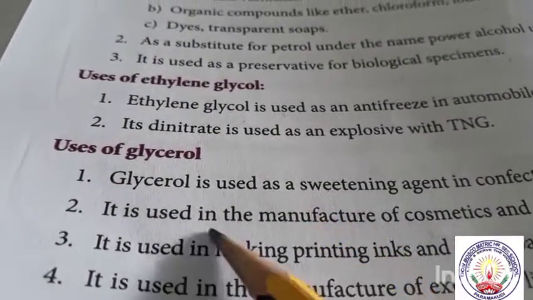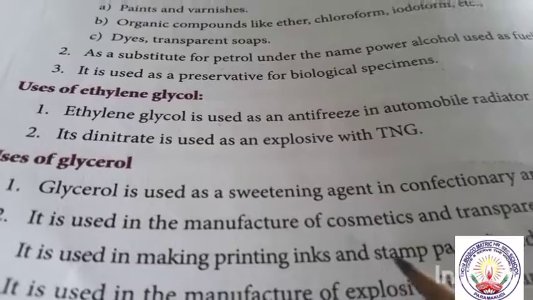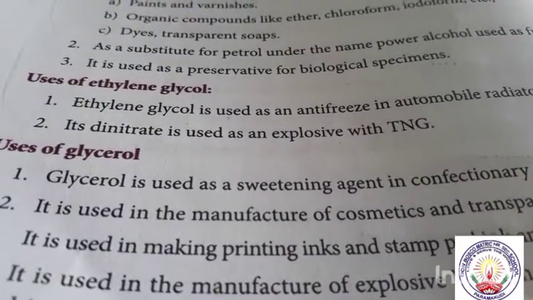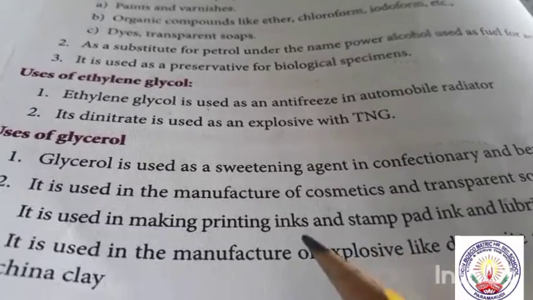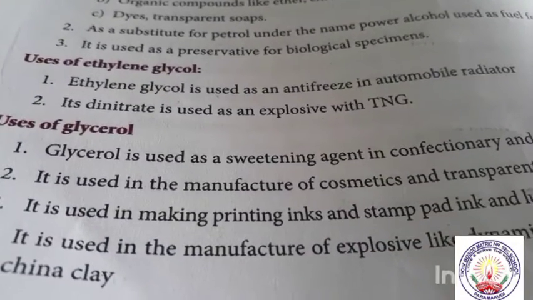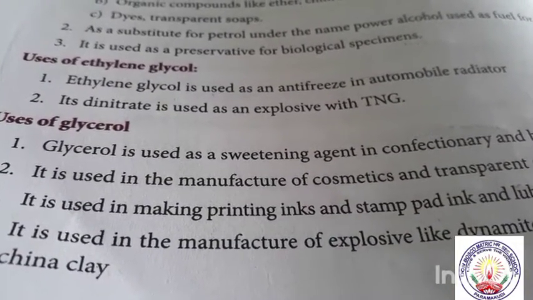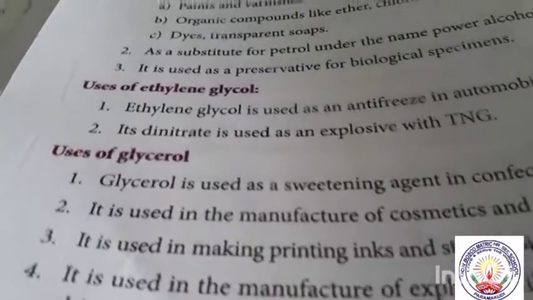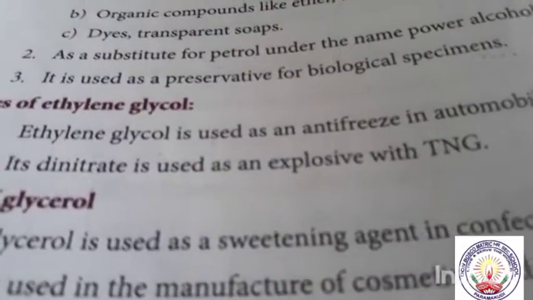And glycerol is used as a sweetening agent, because of its sweetness we are adding it. Cosmetics, making printing ink, stamp ink, and manufacture of explosives like dynamite, and we are also using this glycerol in China clay and so on.